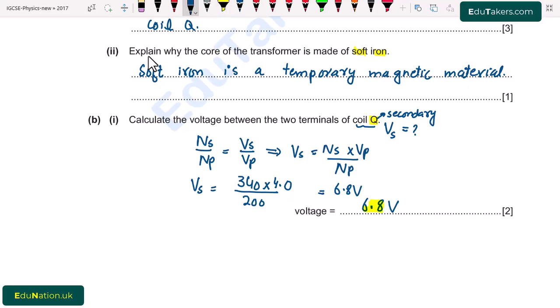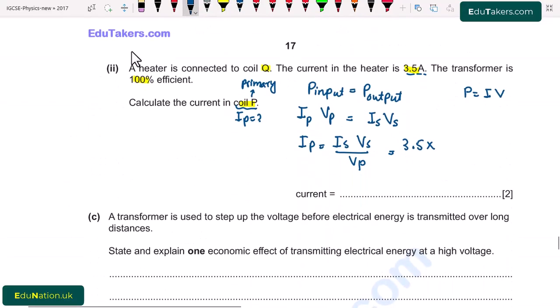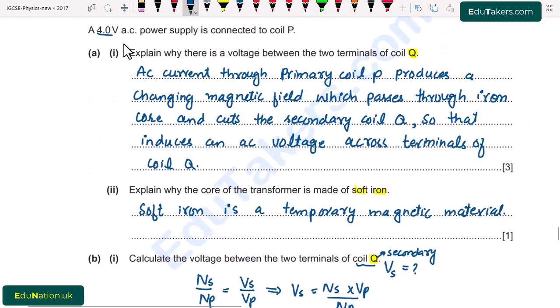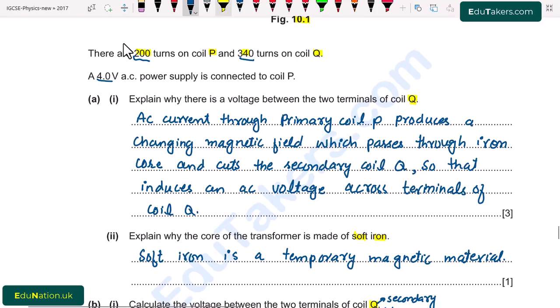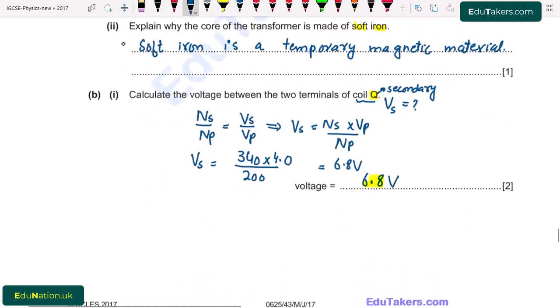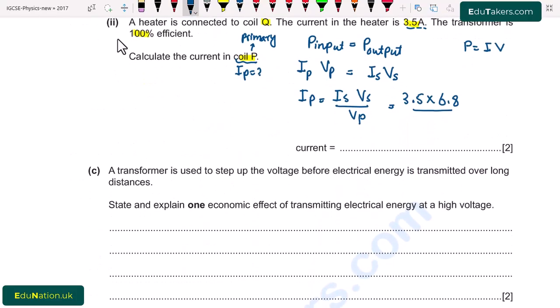and we calculated its voltage, that is 6.8. So I write here 6.8 divided by the voltage of the primary coil that is given in the question. It is 4.0 volt. So I write here 0.4. So the value of the primary current comes to be 6.13 ampere.